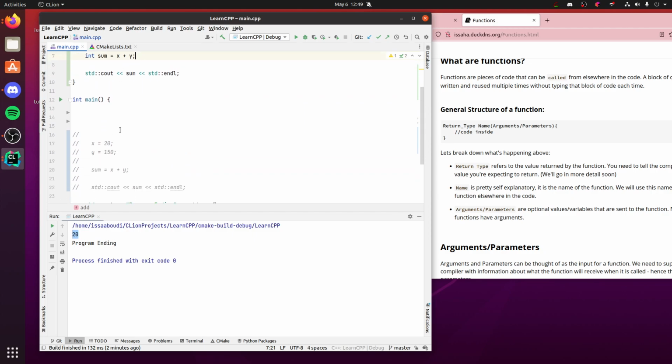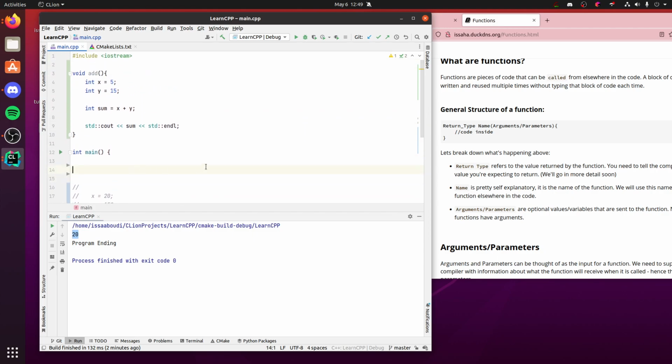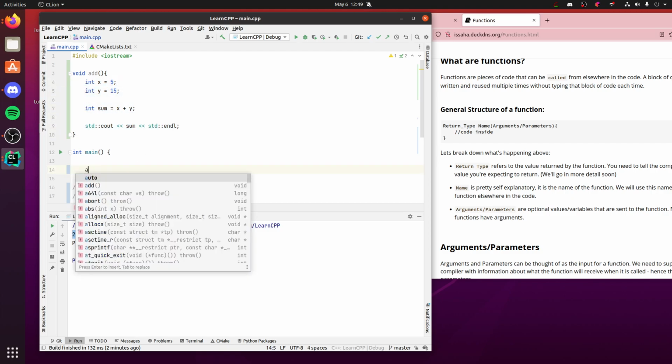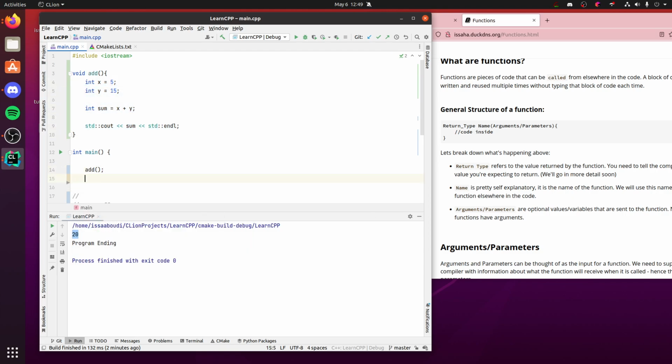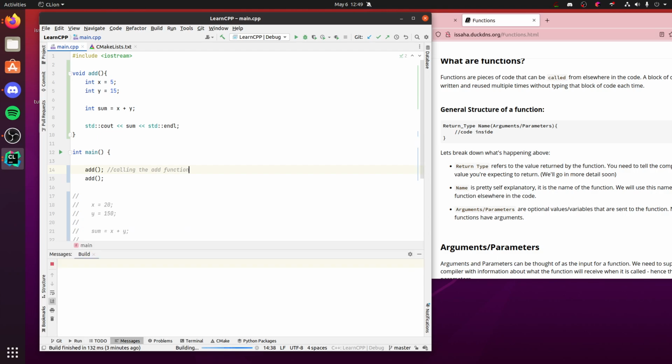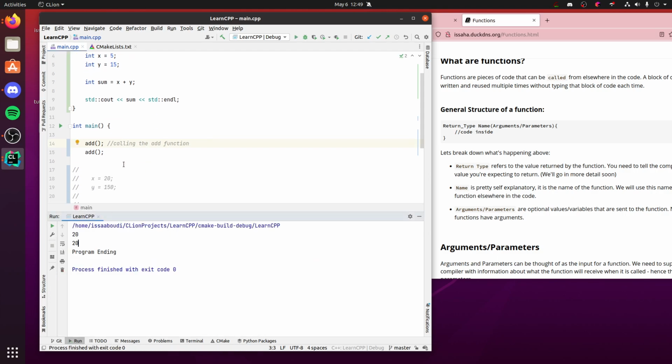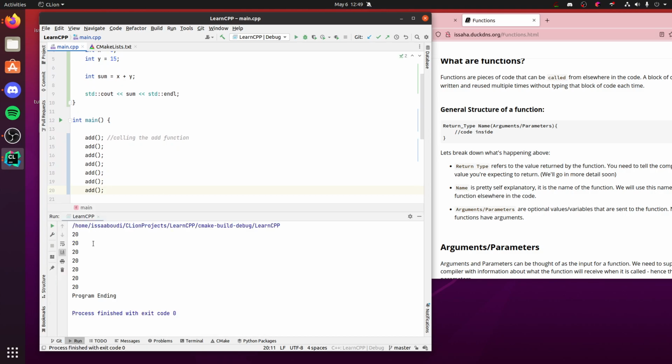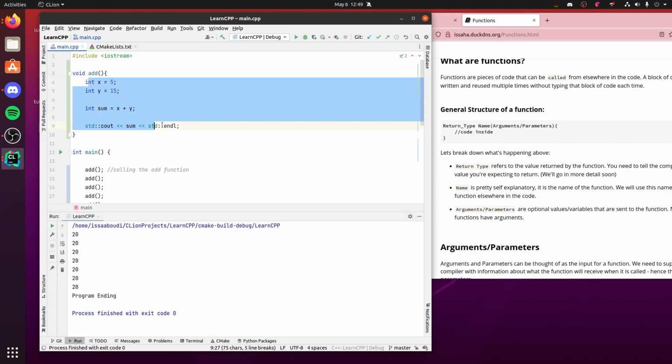So now we have this add function. So now, instead of typing all this out in main multiple times, we can just say add. And I can do it multiple times. Look, this is calling the add function. And look, I can do this multiple times. And it's going to run everything in here, and I can even prove it.